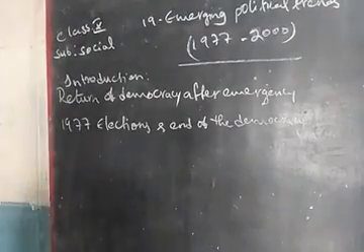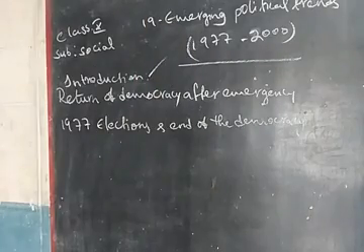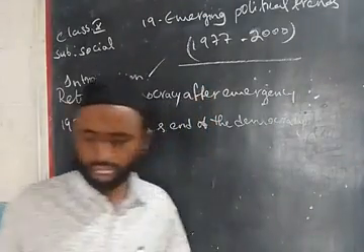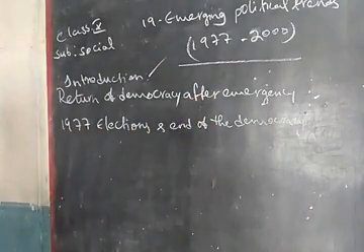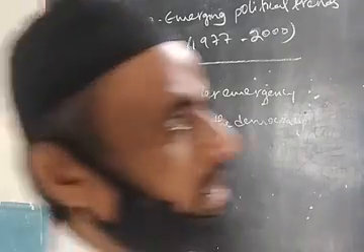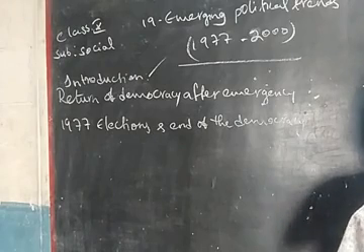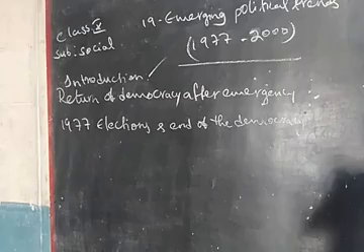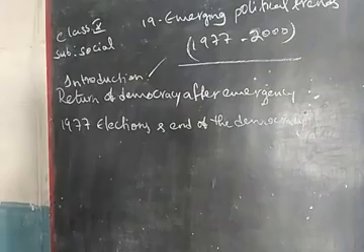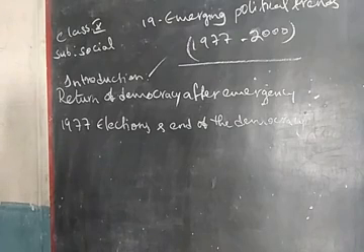Right. So now here, what are the changes? So this is about the introduction. Next, about the return of democracy after emergency. During emergency, there was no democracy. Democracy was put on hold, which means no rights were given to the public. No rights or importance to the people of India. All should listen and follow according to the decision taken by the Prime Minister of India, Srimati Indira Gandhi. So democracy was put on hold.